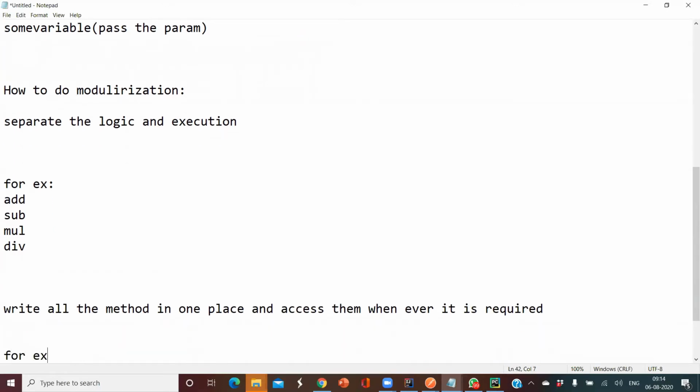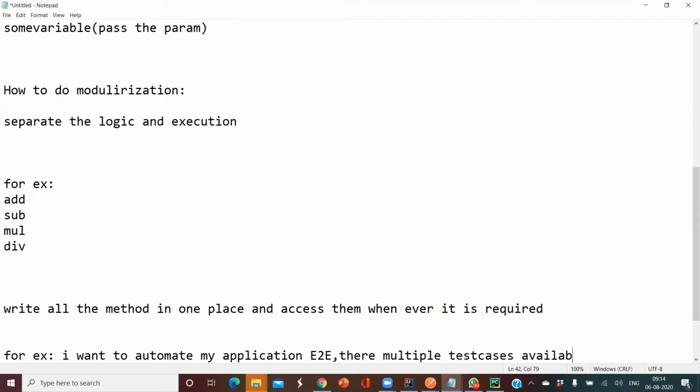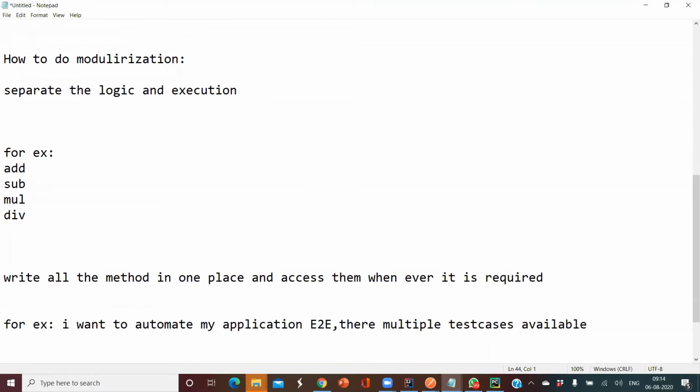For example, I want to automate my application end to end. There are multiple test cases available. I know what the behaviors available for my application are.